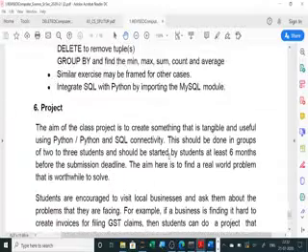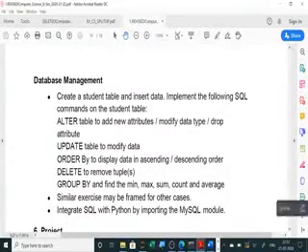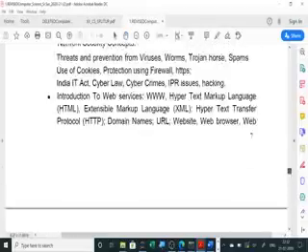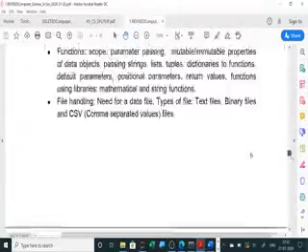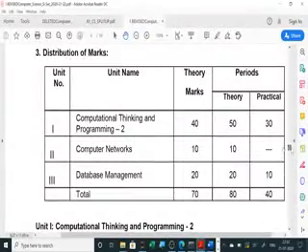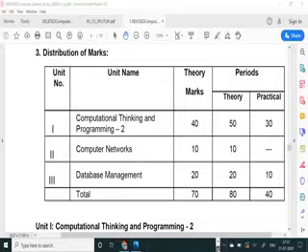So this is your new syllabus, revised syllabus, and the marking you have seen, 40 marks from Python you will get, 10 from networking, and from MySQL database management 20 marks. So like this you start preparing, and I think now the syllabus is very easy. So I think you all have understood now how to prepare it, and so let us stop here.